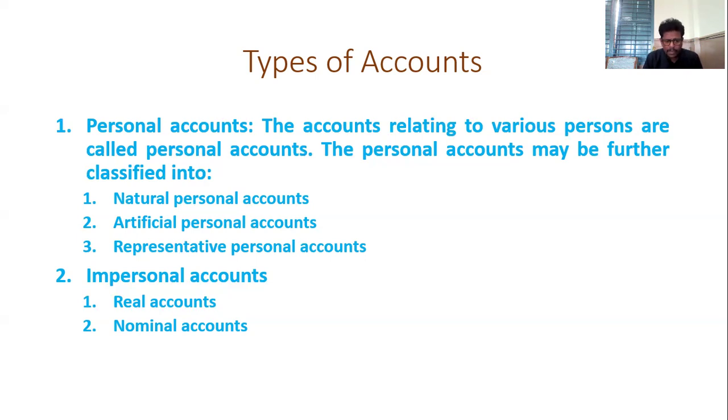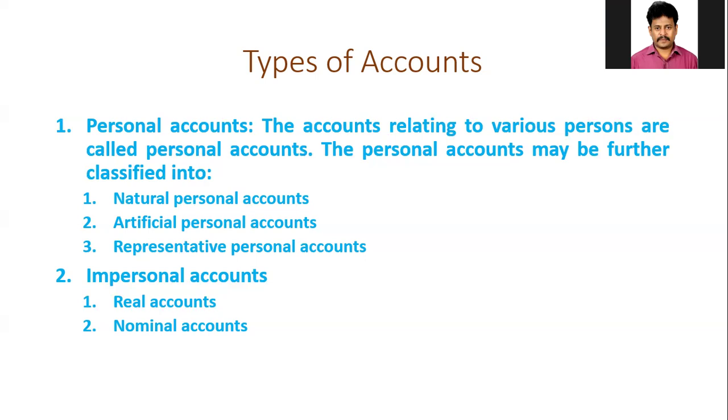Next, the third one, representative personal accounts. The representative personal accounts are outstanding expenses account, prepaid expenses account, accrued income account, and income received in advance account. So totally, the personal accounts may be classified into three categories: natural personal accounts, artificial personal accounts, and representative personal accounts.